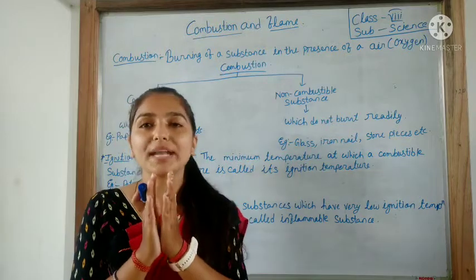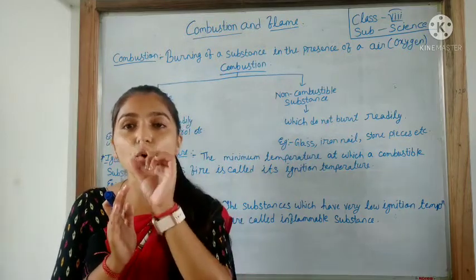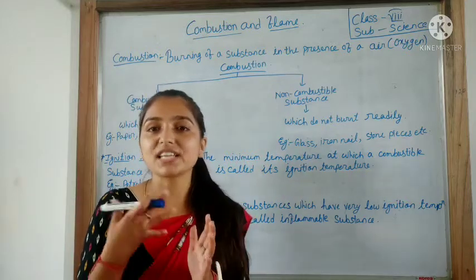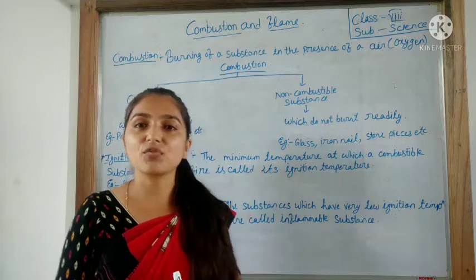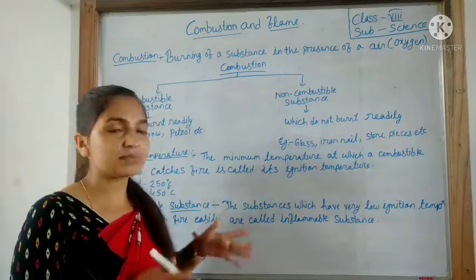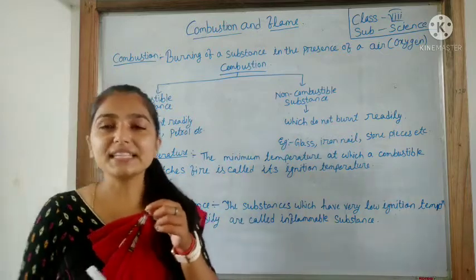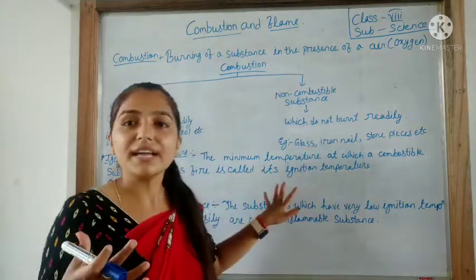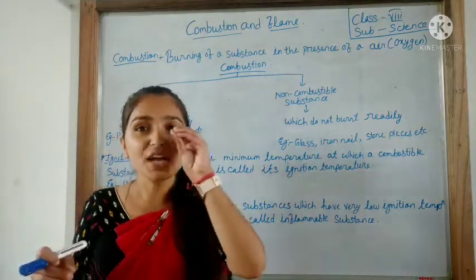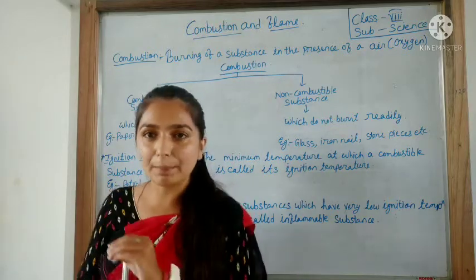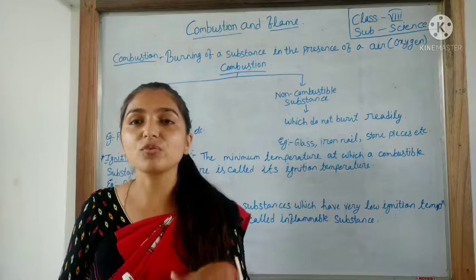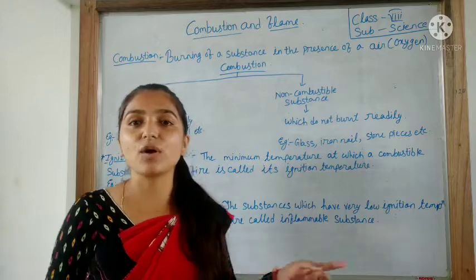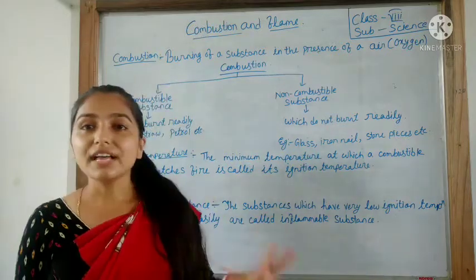And in a combustible substance, at a very low ignition temperature, or a very minimum ignition temperature, when it starts to catch fire, then it is said to be an inflammable substance. These are similar to each other. So at a very minimum temperature, when it starts burning, it is ignition temperature. And when a substance catches fire at a very low ignition temperature, it is an inflammable substance.